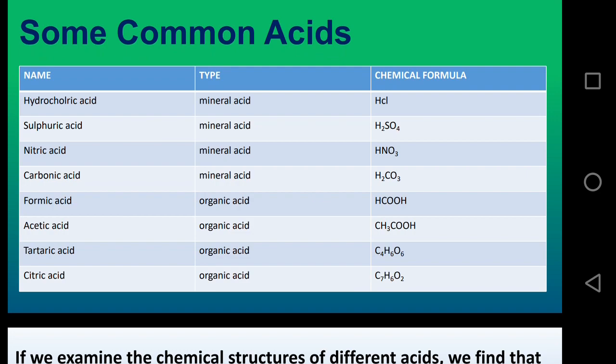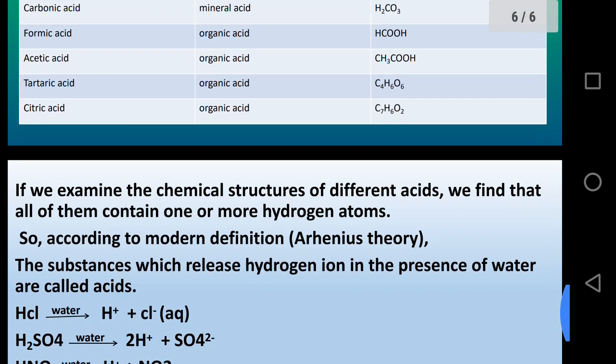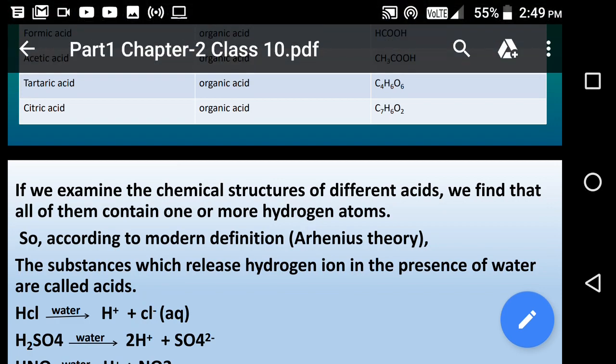If we examine the chemical formula or chemical structure of these acids, we find that all of them contain one or more hydrogen atoms.